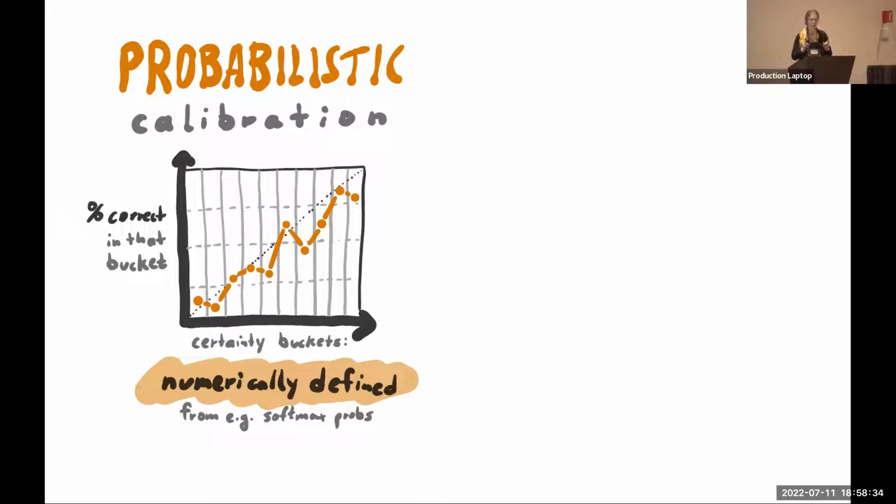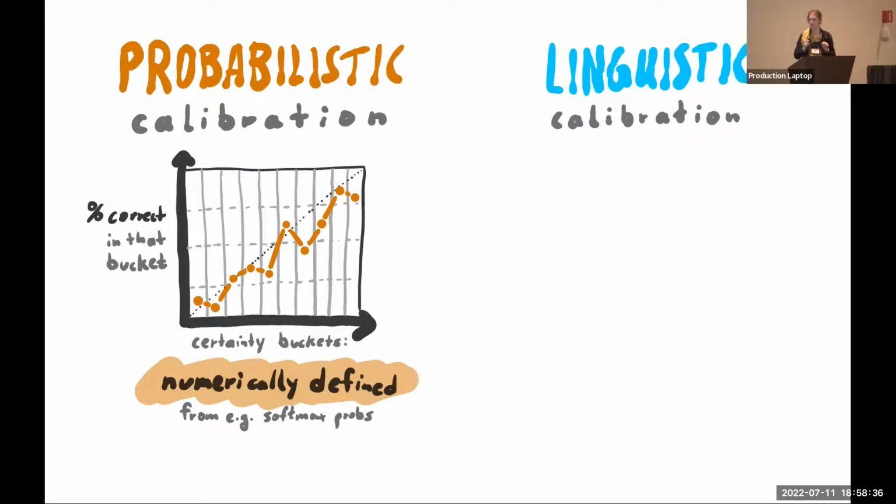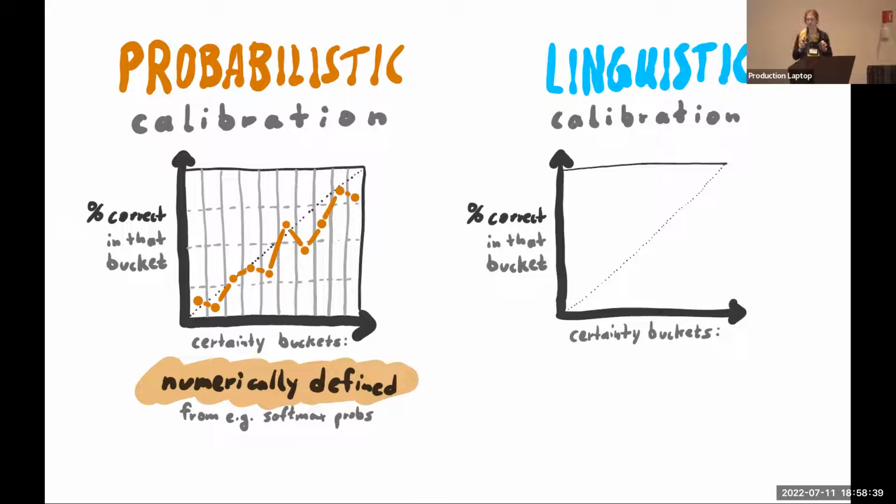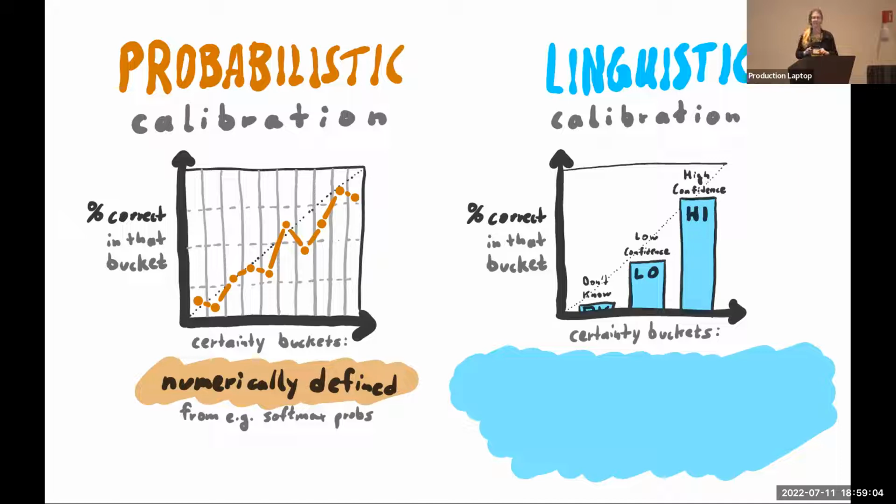But I want to do something different. I want to do something that I call linguistic calibration. And the difference is that I want to look at the actual string that is generated, at the actual utterance that is coming out of our model. So I don't care about your softmax prediction. Are you using a sparse model? Are you beam searching, nucleus sampling? I don't care. Just give me the string that you think is the answer, and I will look at that string and ask a human to annotate what the confidence expressed in that string linguistically is.